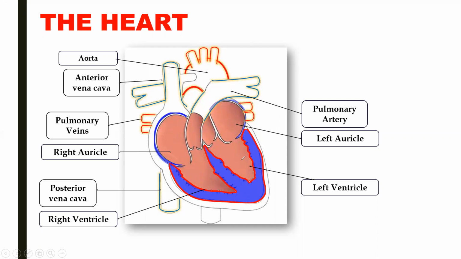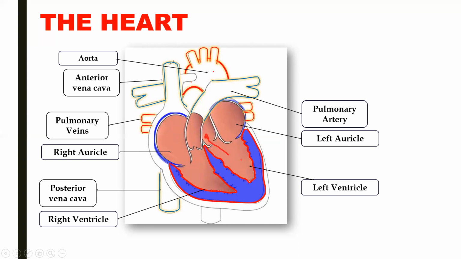And then oxygenated blood from the left ventricle enters the aorta. So this particular part is called the aorta. Aorta is the major artery which carries blood from the left ventricle to the different parts of the body, that is oxygenated blood. Now, if you remember, I always say oxygenated and deoxygenated.